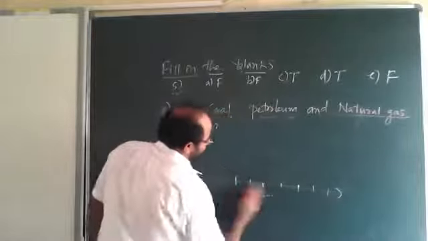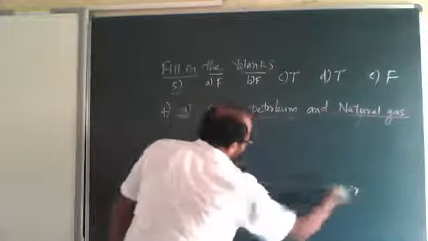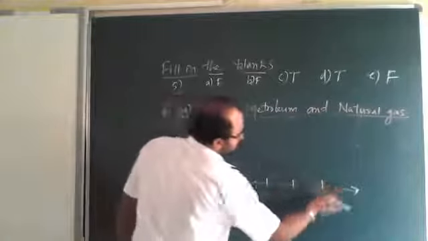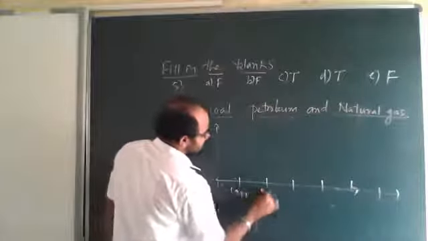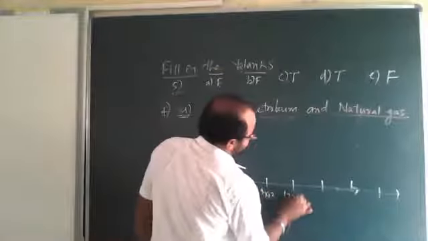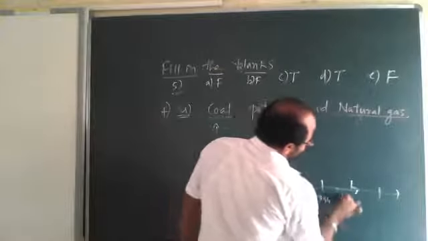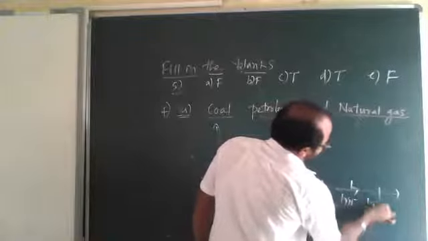1991, 1992, 1993, 1994, 1995, 1996, 1997, like this.